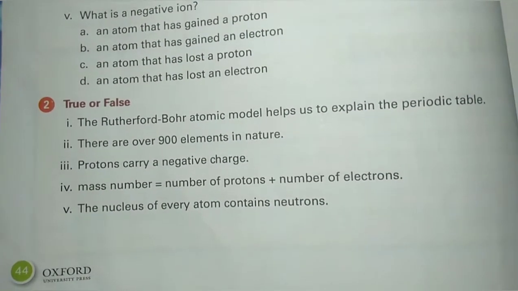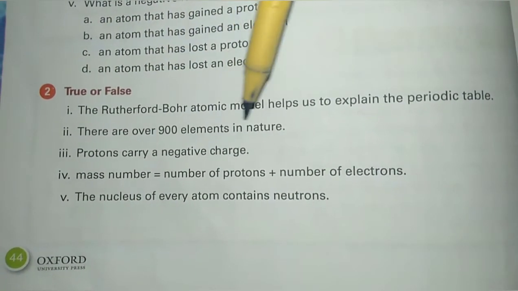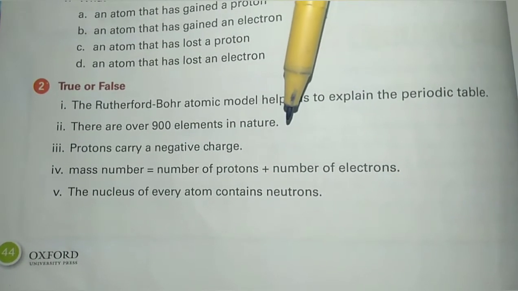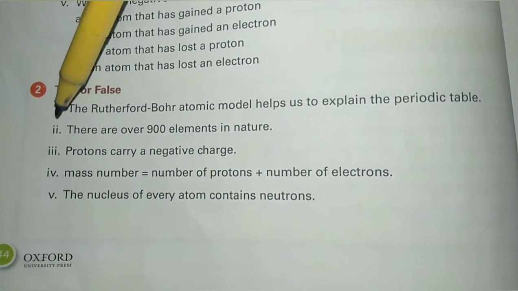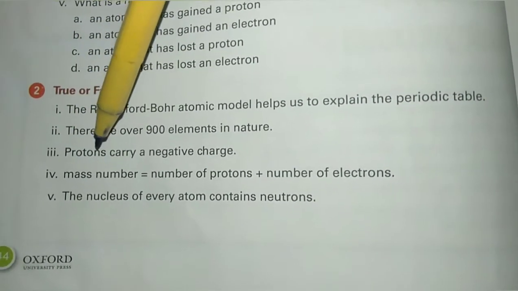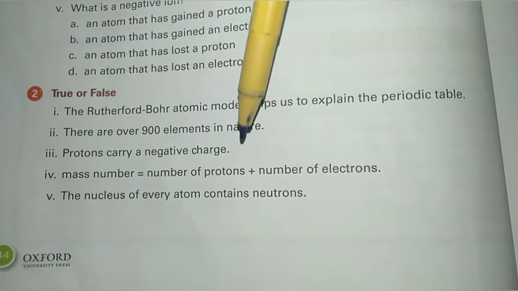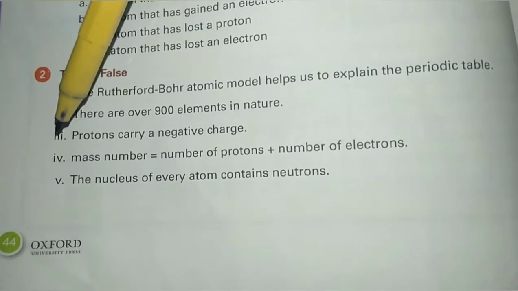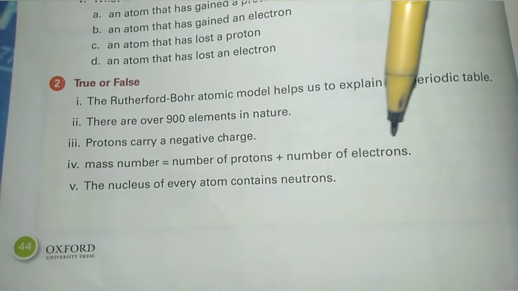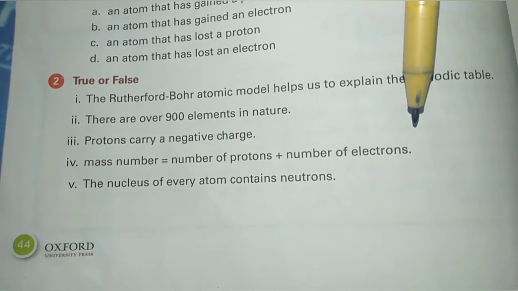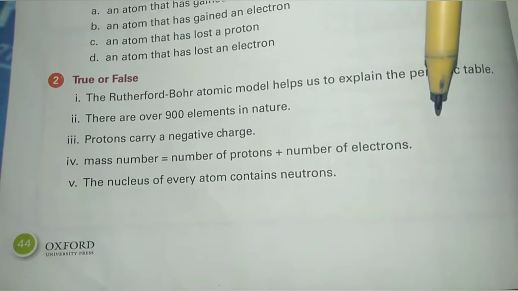This statement is true. Statement number 2, there are over 900 elements in nature. This is a wrong statement because there are 92 elements that occur naturally. Statement number 3, protons carry a negative charge. This is wrong because protons carry a positive charge. Statement number 4, mass number is equal to number of protons plus number of electrons. This statement is wrong because mass number is equal to number of protons plus number of neutrons.